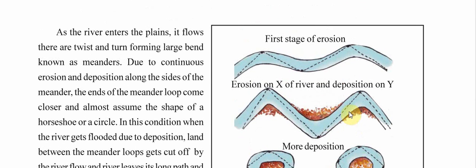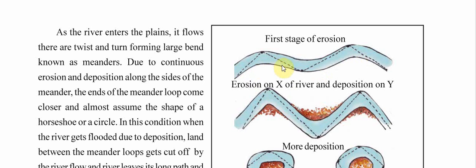As the river enters the plains, it flows with twists and turns, forming large bends known as meanders. So meanders are basically the turns, the curves of the rivers. Here, if you can see, this turn which is going here, again there is a turn that bends. Those are called meanders. When the river enters the plains, it is carrying certain sediments with it, and it turns and forms bends. If you have seen the map of a river, it is never a straight line. It is always with turns or curves.